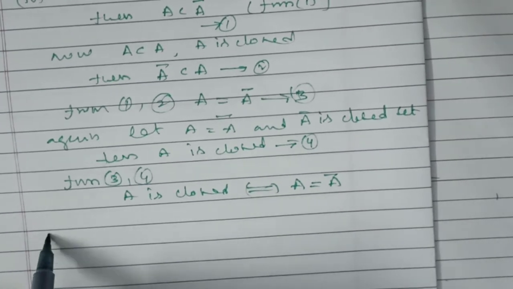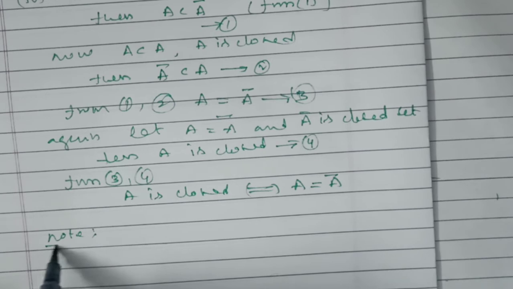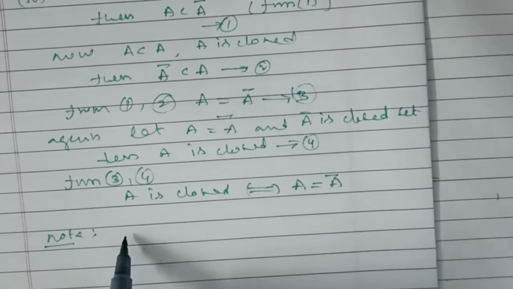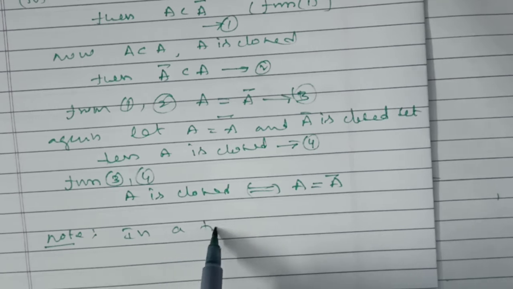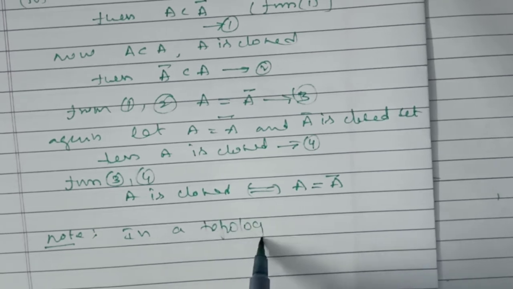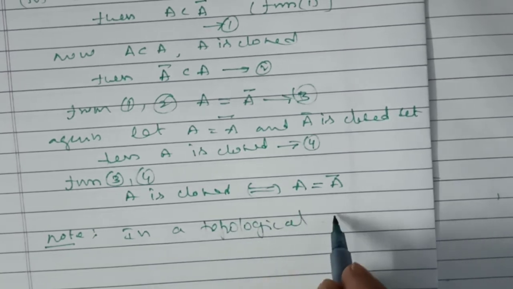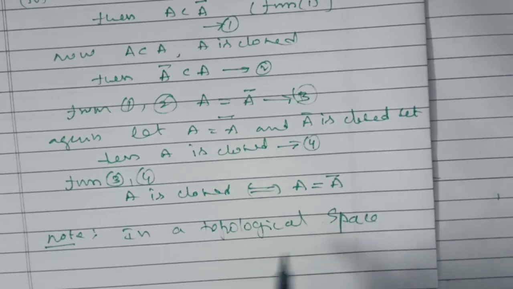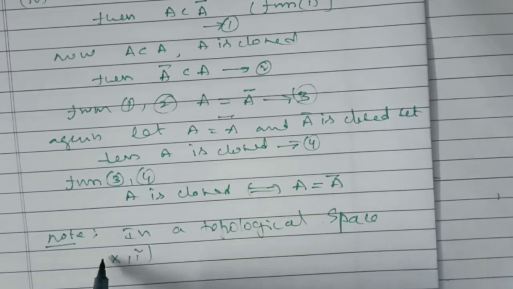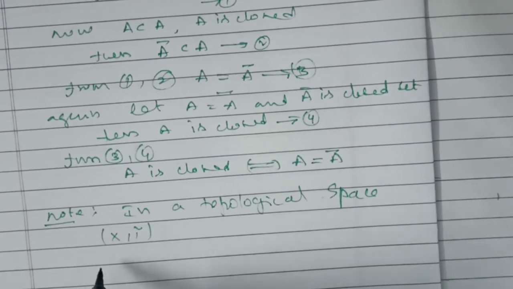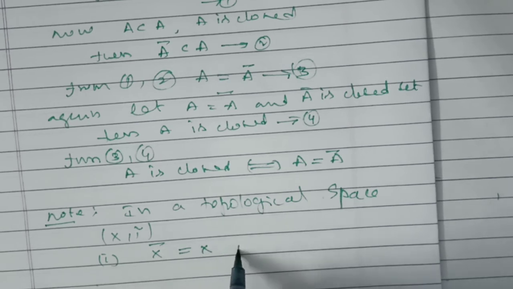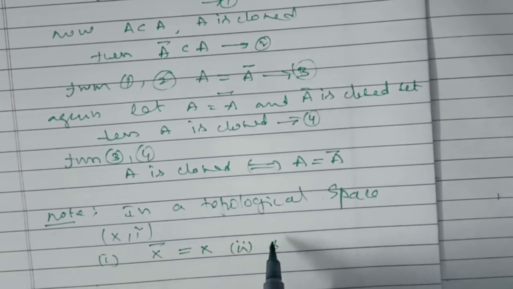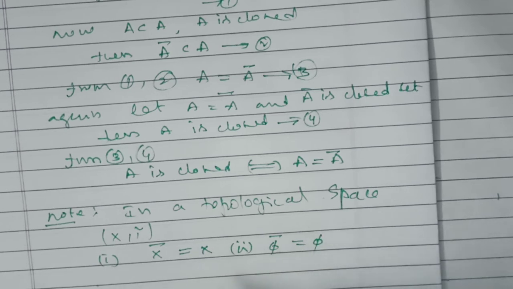Next note, in a topological space (X, tau): first one, X bar is equal to X. Second one, phi bar is equal to phi.